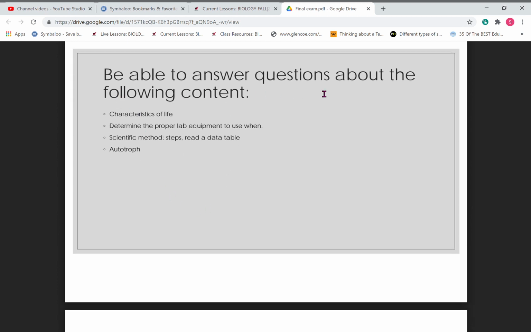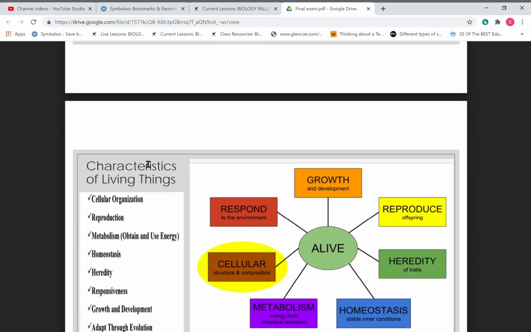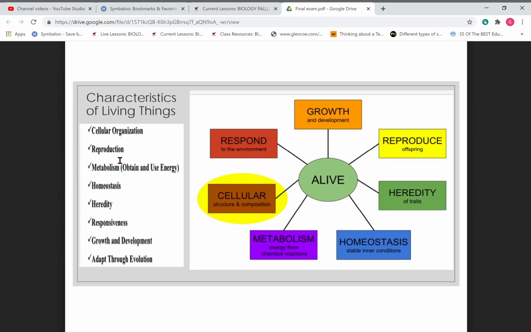You need to be able to answer the following questions following content. Characteristics of life. You need to know what that is. Determine the proper lab equipment to use when. Scientific methods, steps, read a data table, and know what an autotroph is. A couple of those things might be mentioned again.